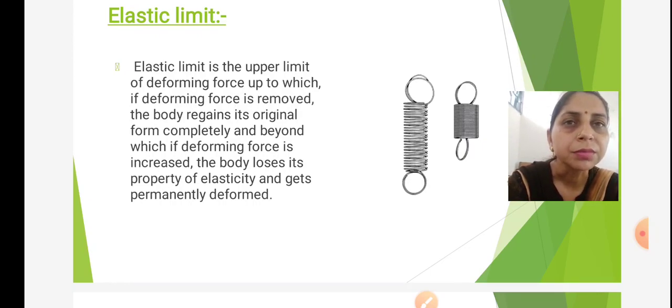It means by elastic limit we can find up to which limit the body behaves as an elastic body or shows the property of elasticity, and after which the body behaves with plastic property.